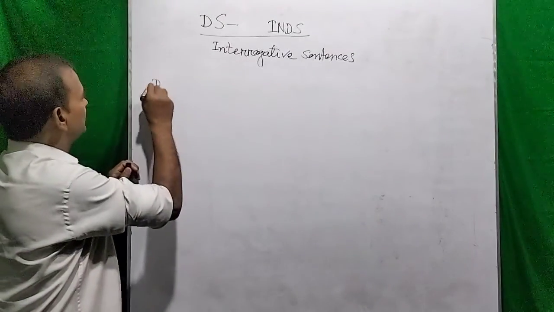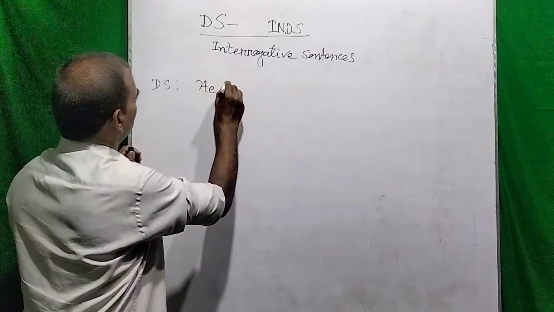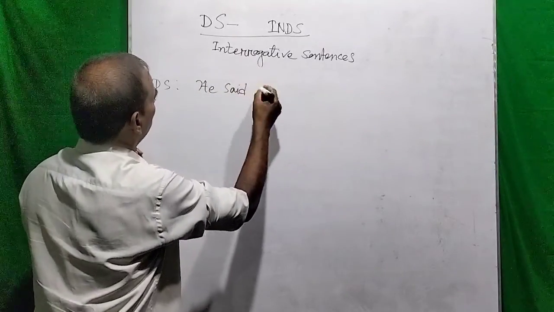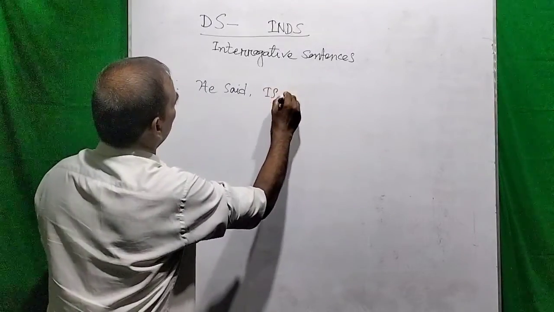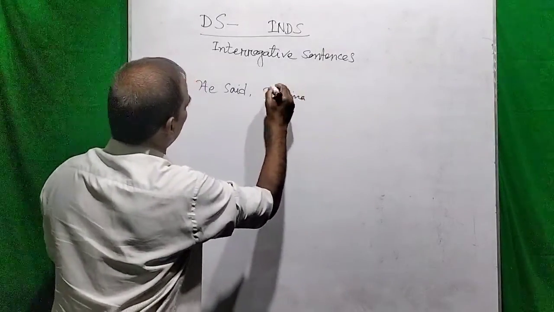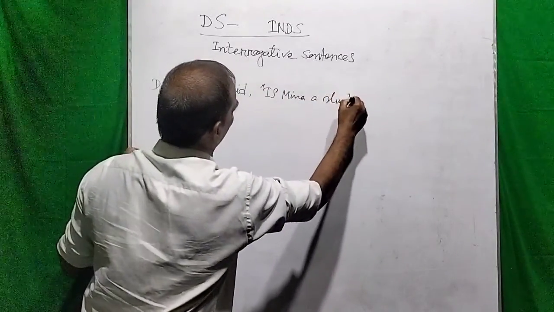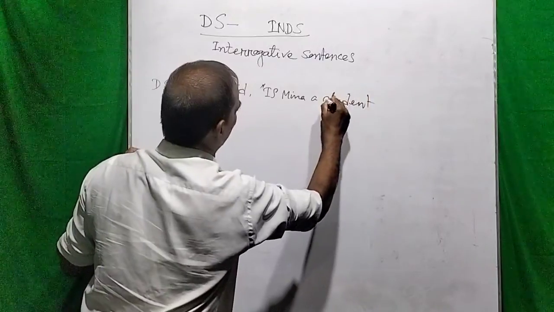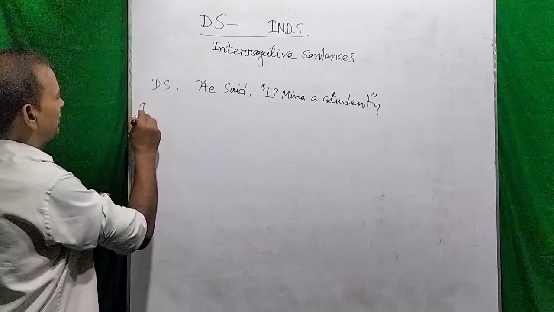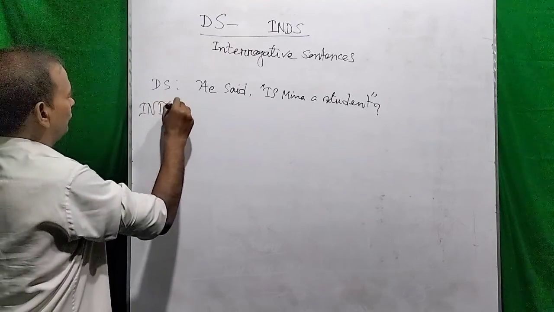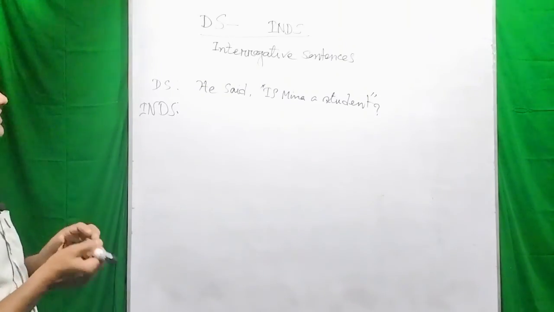Suppose direct speech started with a verb. He said, is Mina a student? Dear viewers, is Mina a student? In direct speech, there is no anxiety here because the sentence is very simple.